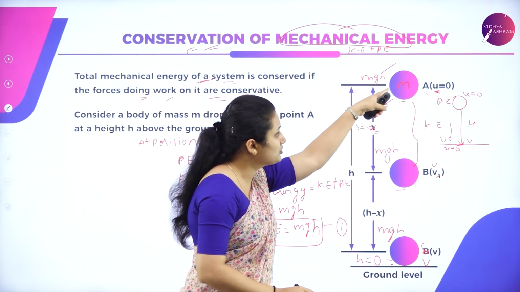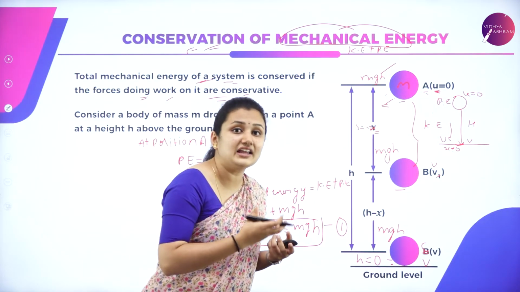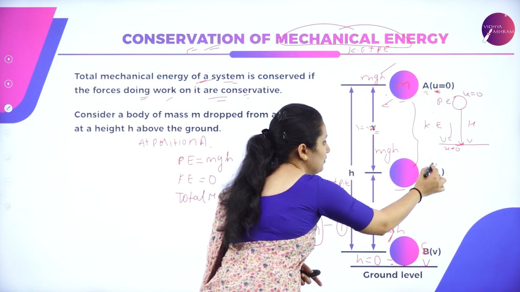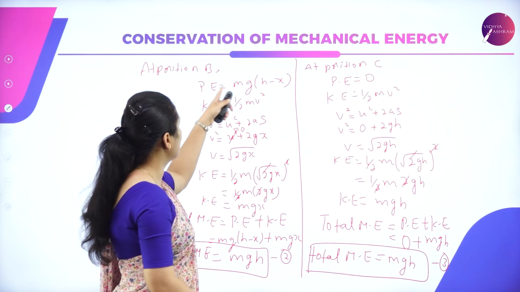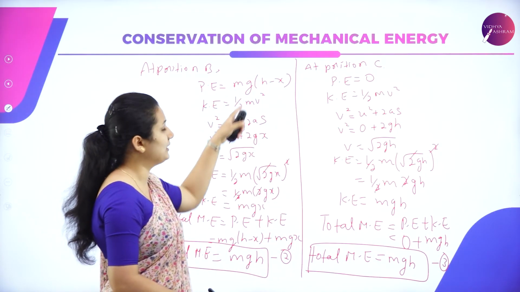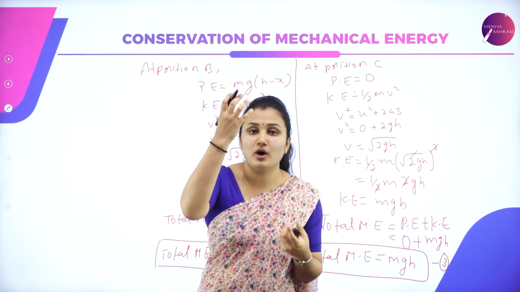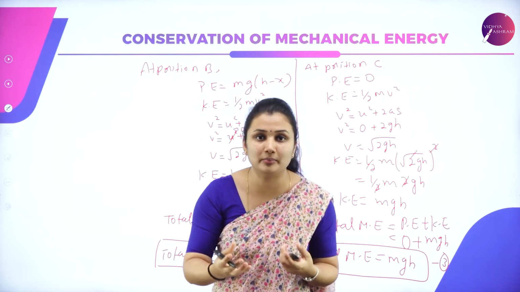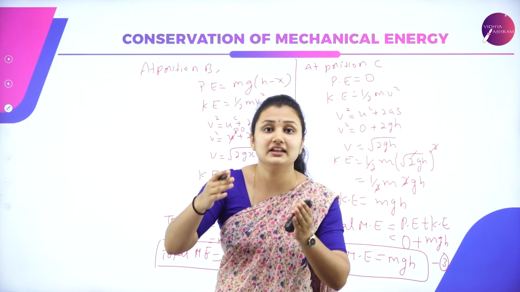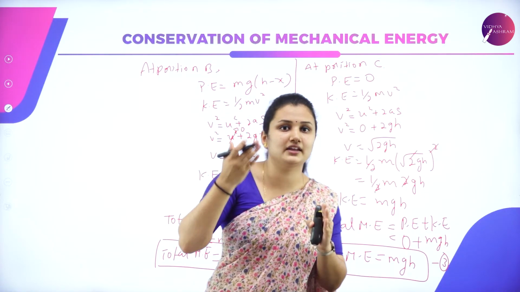So when the ball moves from A to B, the ball is moving, which means it is gaining kinetic energy. Consider the velocity to be v. So at B, I want to find out the total mechanical energy. Potential energy is not completely 0. The ball is moving from position A to position B, that means height is decreasing. Potential energy is getting lost. It is getting converted into kinetic energy. The ball is gaining kinetic energy.